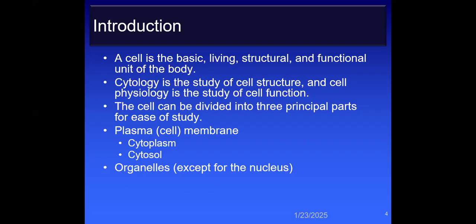The second principal part is the organelles, different organelles like mitochondria, Golgi bodies, ribosomes, and others, except the nucleus, which we will study separately. So these three principal parts are the plasma membrane, the organelles, and the nucleus.